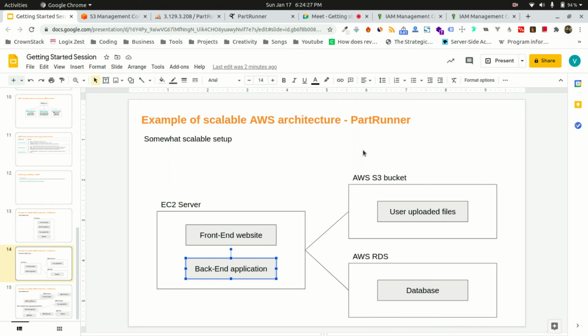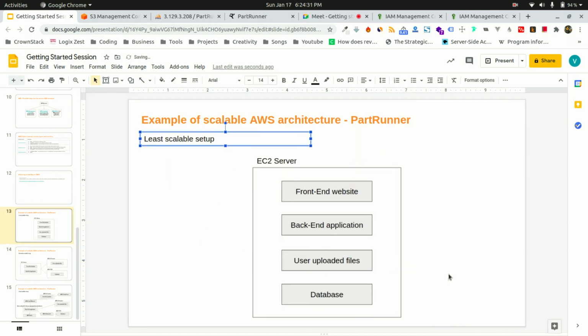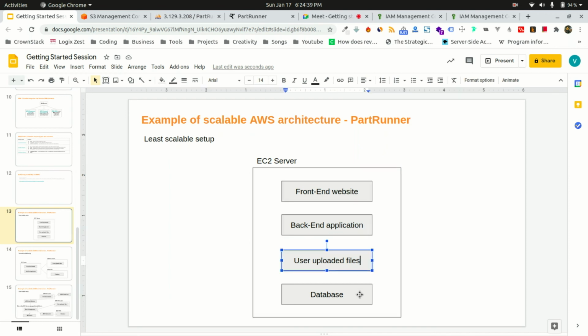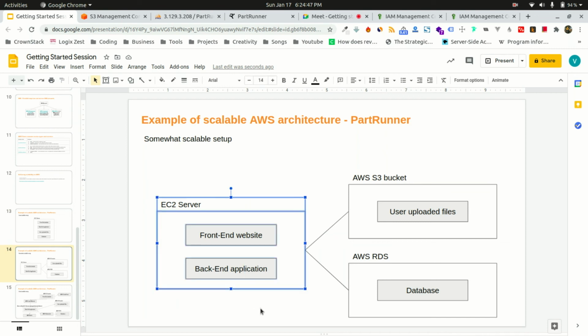Coming to this, suppose your EC2 server has crashed, your database is gone, your uploaded files are gone. You will still have the code of these two things, but these two are lost forever. So we achieved this scalability because of the limited budget of our client. We use this kind of an architecture over here.